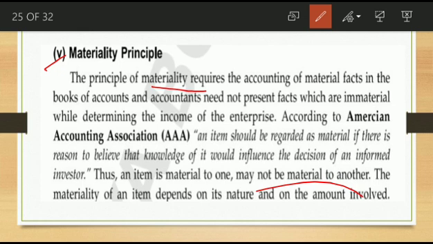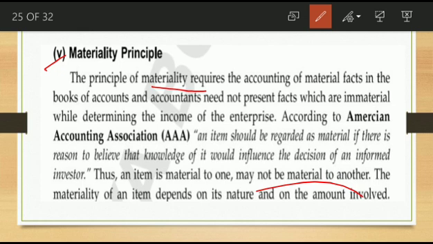So here this principle indicates that only material facts are disclosed; immaterial facts you can avoid. It means the cheapest transactions, silly items, we can avoid and not include in the books of account. Only the material, real transactions are recorded in the books of account. That is the materiality principle.